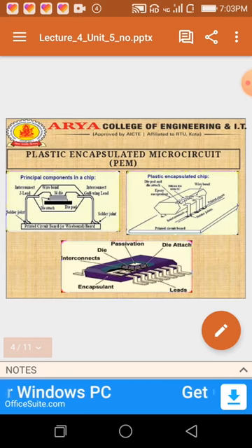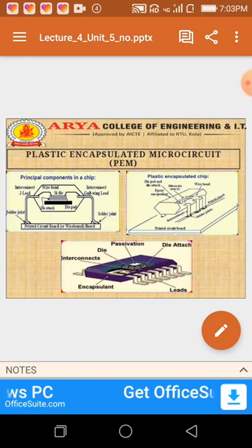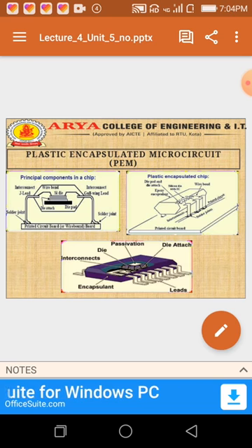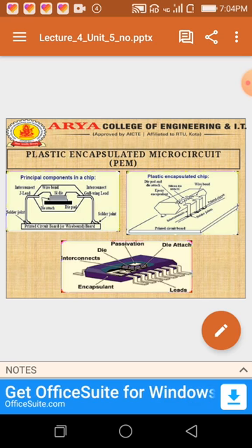Plastic encapsulated microcircuit, means PEM. These are the 3 diagrams. The first diagram is the principal components in a chip. The second one is the plastic encapsulated chip, and the third is the IC diagram, in which die attach, die, encapsulant, leads, interconnection, and passivation are shown.